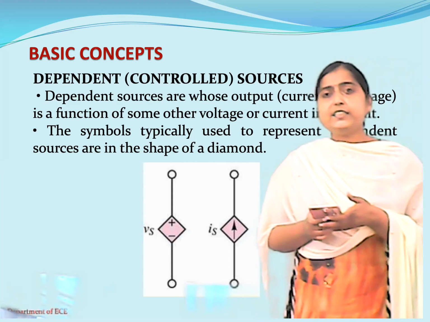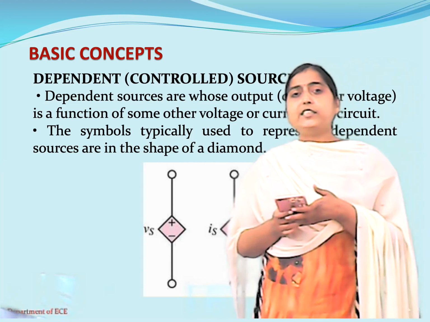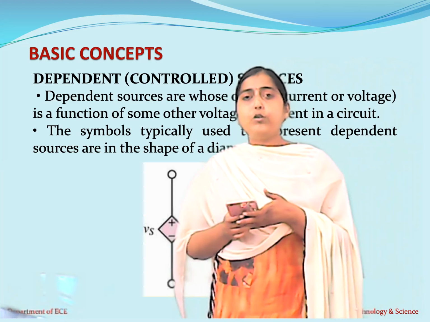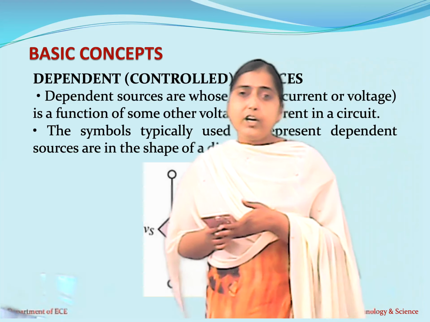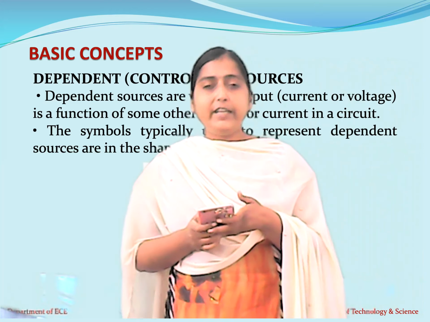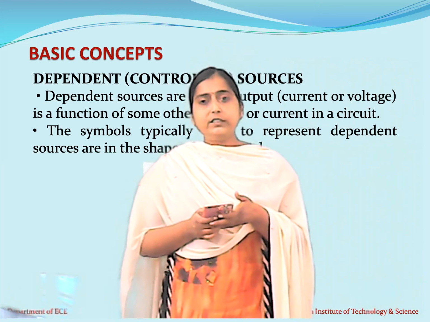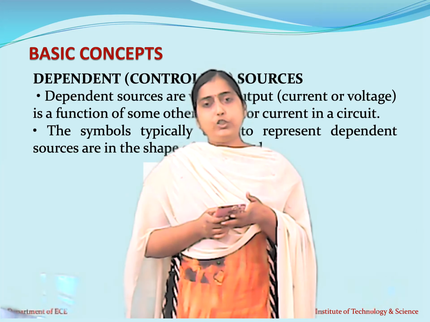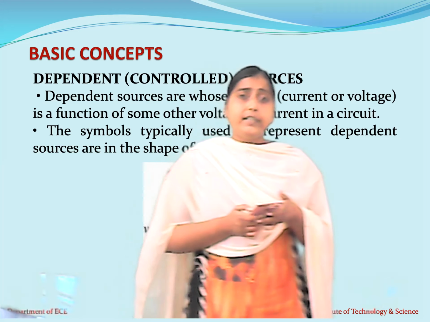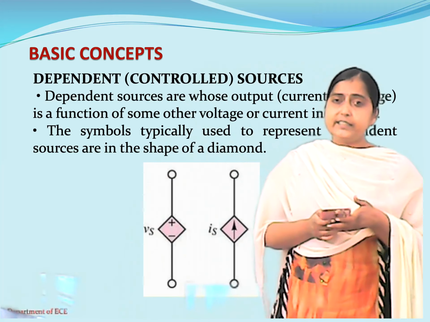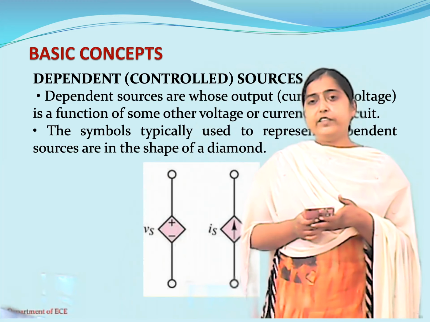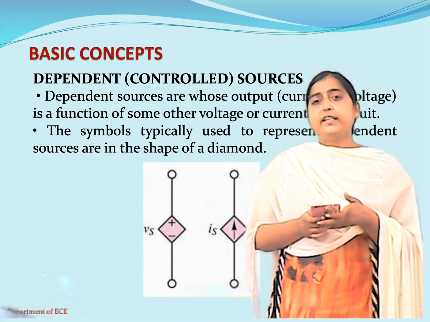So this is about the basic concepts, the first topic about the sources. There are two types of sources: one is the independent source and another is the dependent source. Independent sources we represent with a circle and dependent sources we denote with a diamond shape.